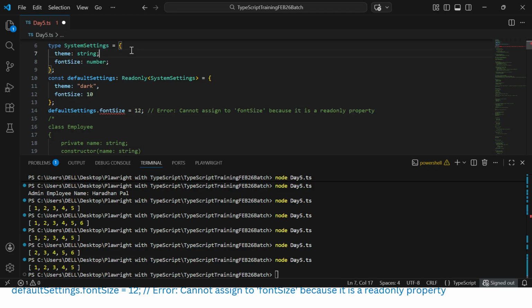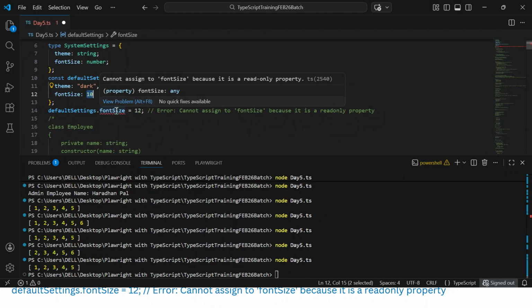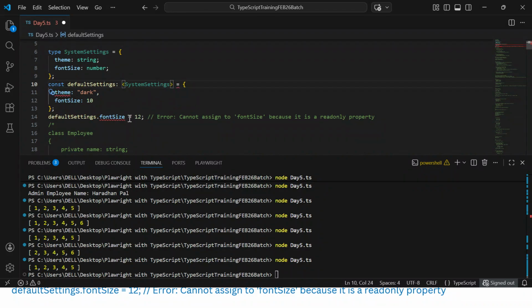Okay, so we have defined a type called Settings where we have two properties, theme and font size. We are making them read only, dark and font size. After that, we are reassigning the value. It is throwing the error. But if you just remove read only, it will not be a problem at all. Just cut it, okay, and it will be allowed.